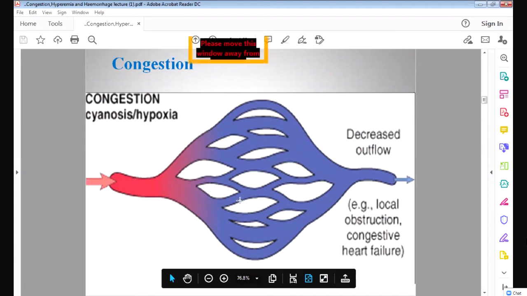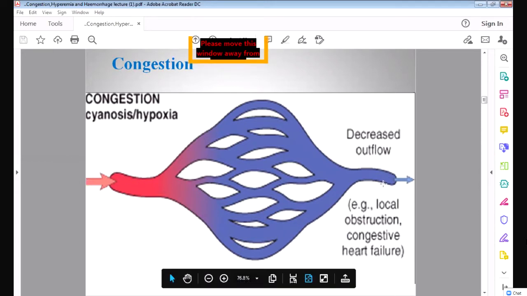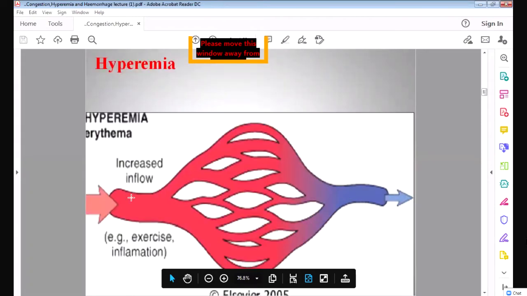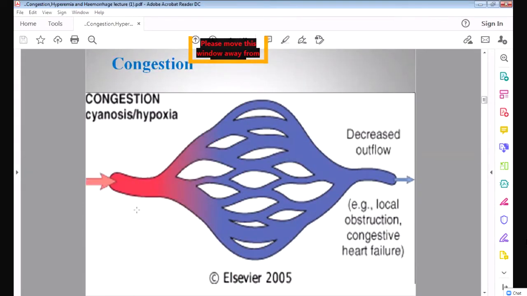So congestion happens due to heart failure, because the heart is not pumping arterial blood to the tissue, and secondly due to obstruction of the veins, and hyperemia is due to arteriolar dilatation. So all of you understood this, hyperemia and congestion? Yes or no? Yes. Can you hear me? Okay. If you're not understanding, you should tell me.